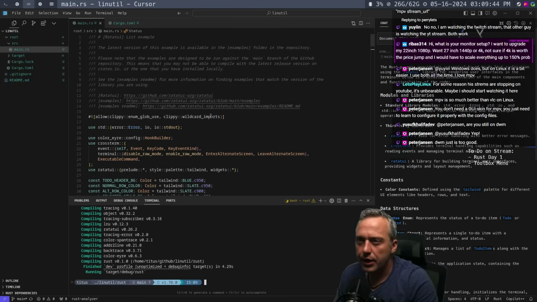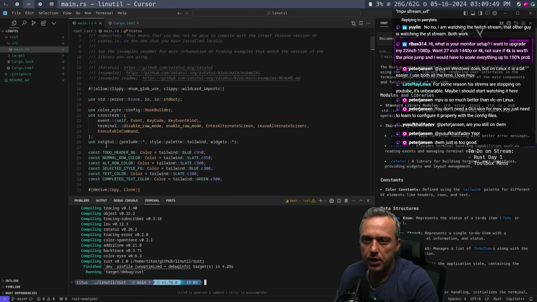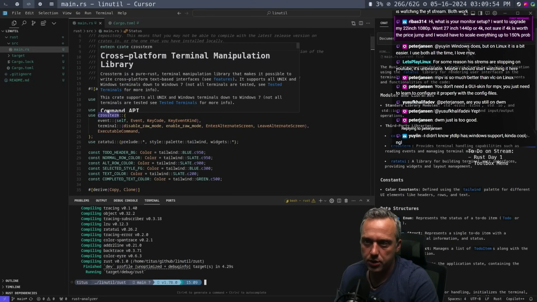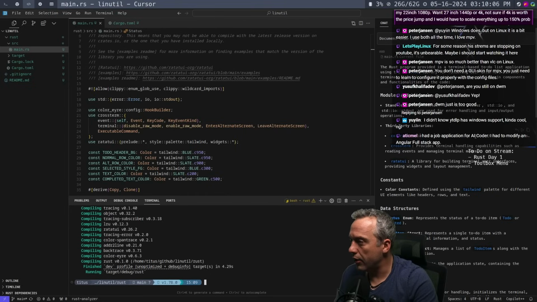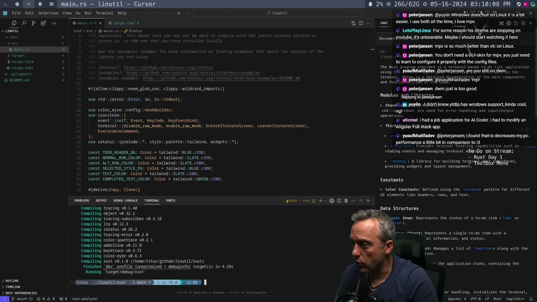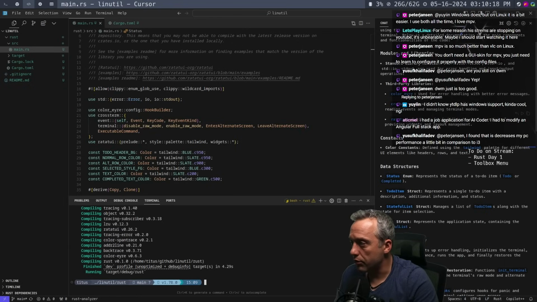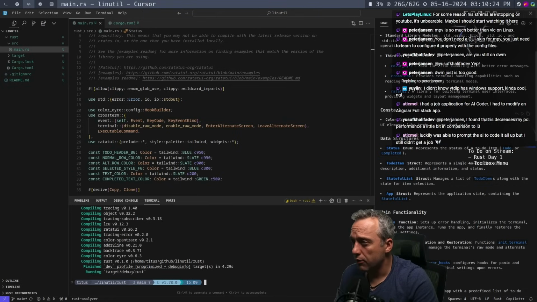All right, standard library errors. So we've already learned that. We've figured out how to add cargo specific ones. The Ratatui UI, we figured out that with cross term, and then this one uses color eyre right here. This helps build reports, so specifically, probably background colors and other things. Used for error handling with better error messages, is what this actual third-party library does. Okay. Cross term provides terminal handling capabilities. And then this is what we're using for the terminal user interface. Color constraints defined using the Tailwind palette for different UI elements.